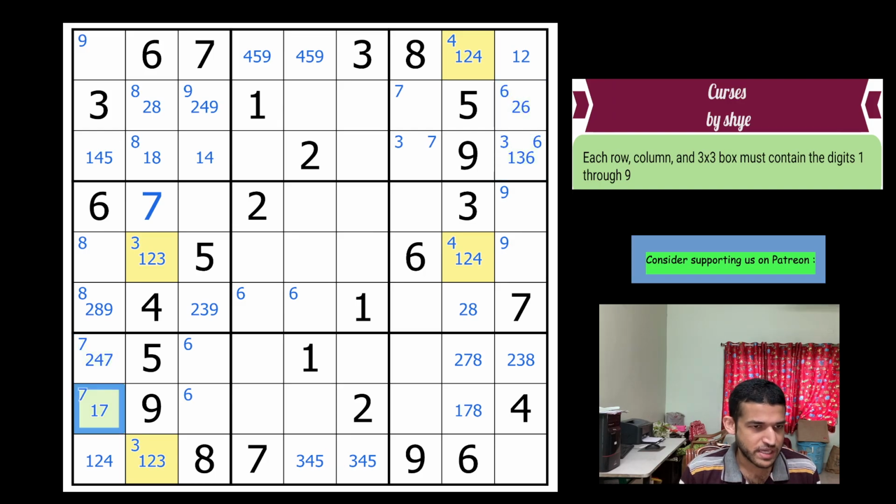So now if this cell is a 1, let's chart where the 1 goes along. So 1 is forced here in row 9 and 1 is forced here in row 1.